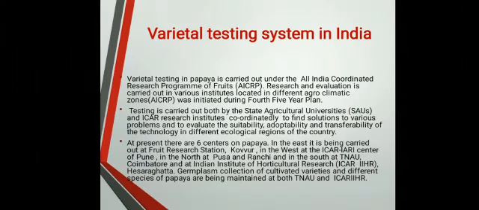Varietal testing in papaya is carried out under the All India Coordinated Research Programme of Fruits. Research and evaluation is carried out in various institutes located in different agroclimatic zones. Was initiated during the 4th-5th year plan. Testing is carried out both by state agriculture universities and ICAR research institutes coordinately to find solutions to various problems and to evaluate the suitability, adaptability, and transferability of the technology.